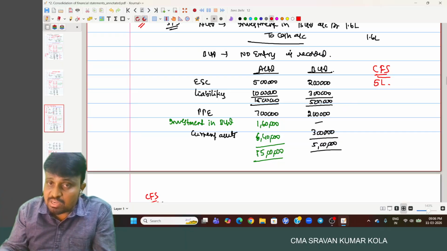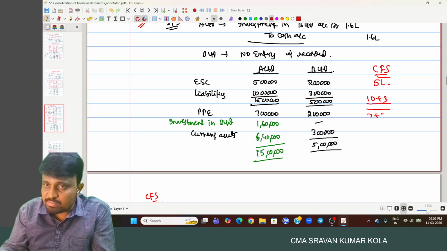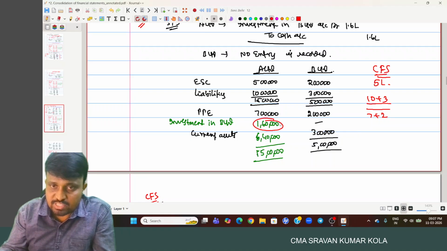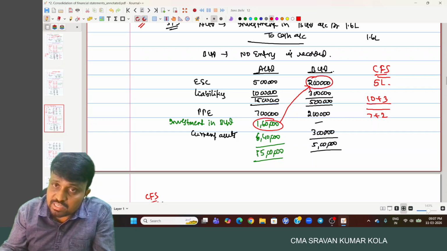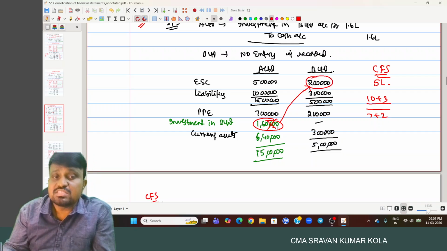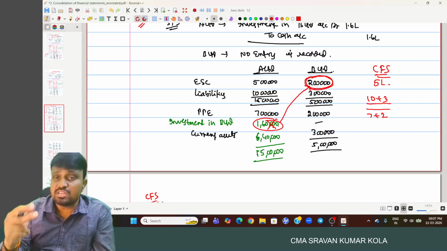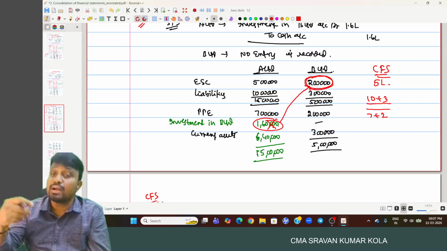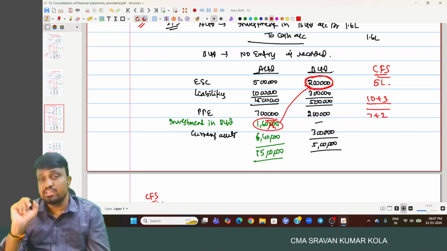Coming to the liabilities, 10 plus 3 is considered. PPE, 7 plus 2, is considered. The investment is required to be cancelled with B Limited, but only 80% is cancelled with the investment. In the equity shares of B Limited, 20% more is there which was not held by the holding company, and that represents minority interest.